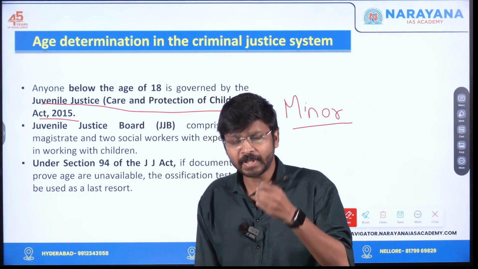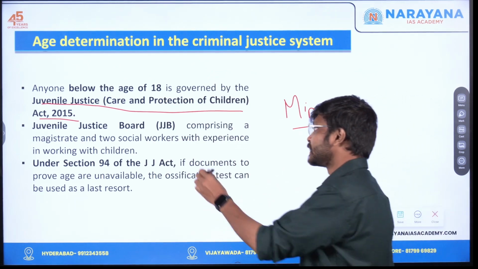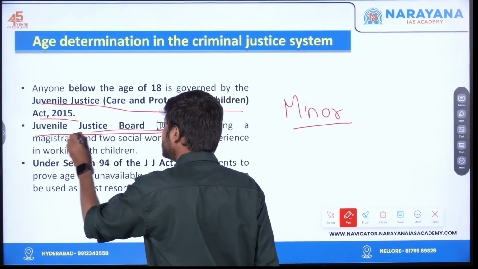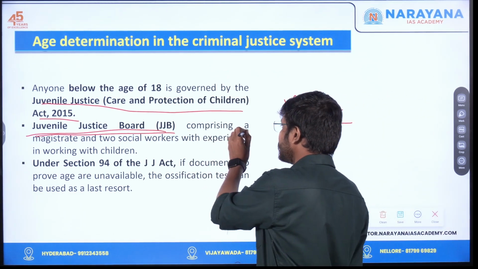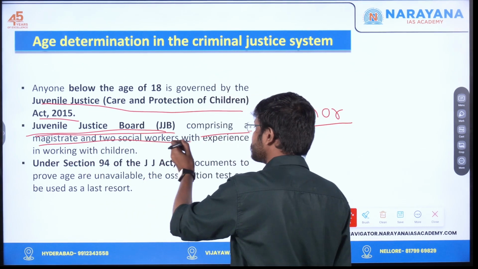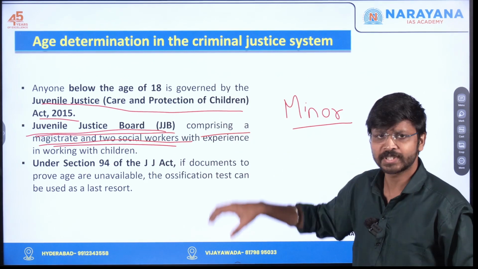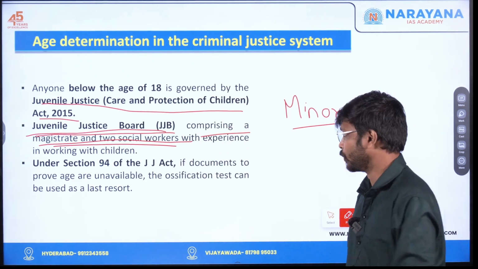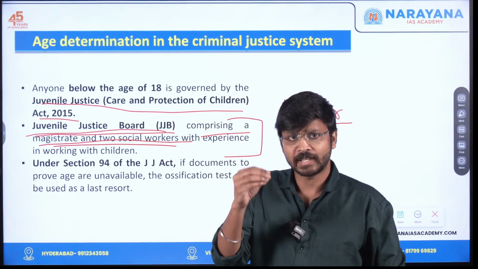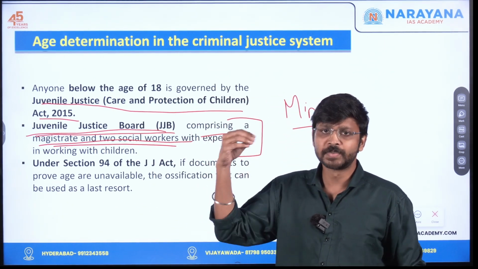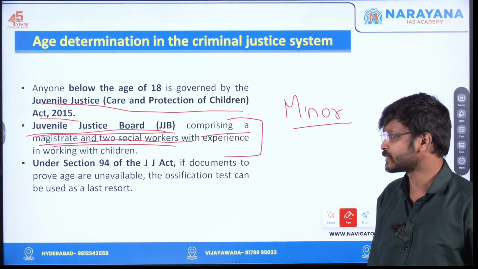If a normal adult commits a crime, the court will determine everything. Here it is not the court but a Juvenile Justice Board which determines what is to be done for the minor. It comprises a magistrate as well as two social workers. This is the composition of the Juvenile Justice Board. After an inquiry, they can determine whether this child should be sent to an observation home, or whether with an admonition he can be let off. That will be decided by the Juvenile Justice Board only.